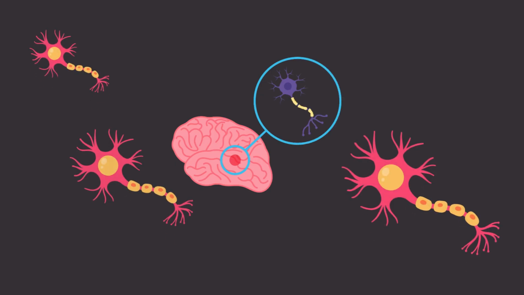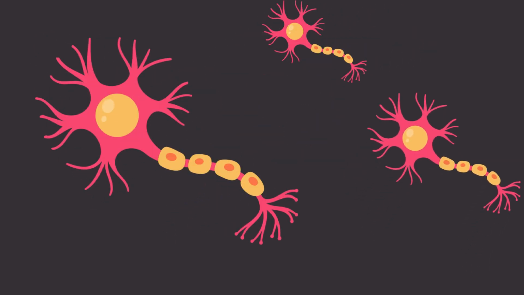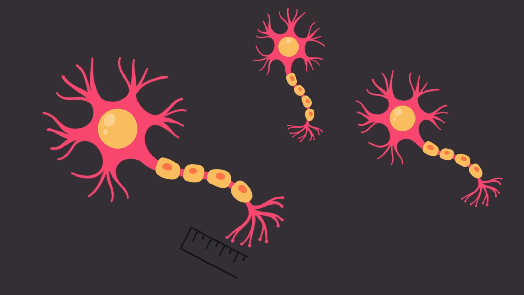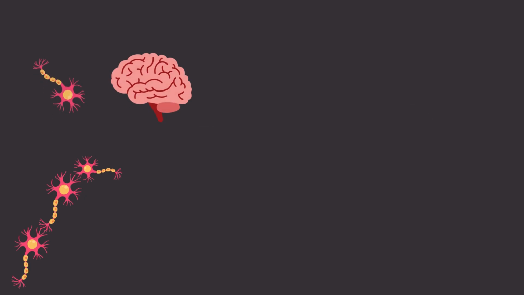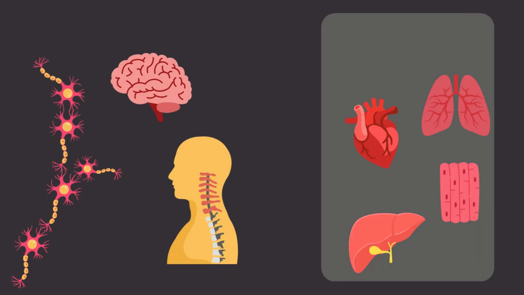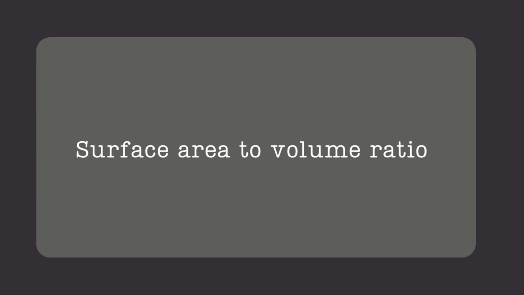Neurons, or nerve cells, also showcase how size correlates with function. Some neurons can be incredibly large, with axons extending up to 1 meter. This length is essential for transmitting electrical impulses over long distances from the brain and spinal cord to muscles and organs throughout the body. Another key factor related to cell size is the surface area to volume ratio, which is critical for a cell's ability to exchange materials with its environment.